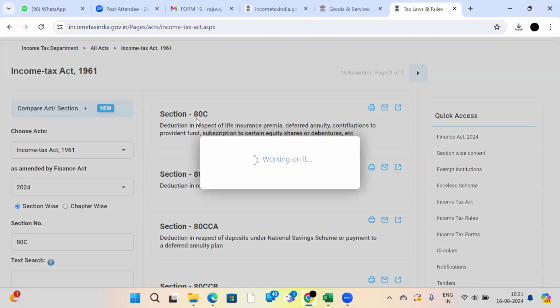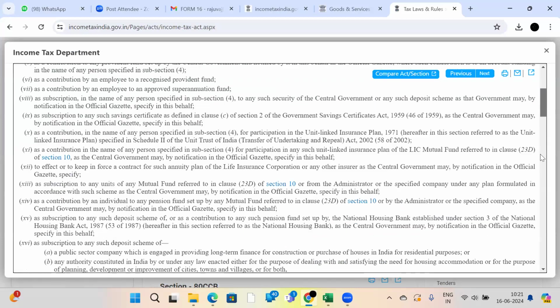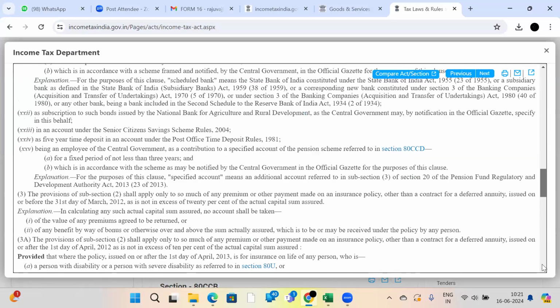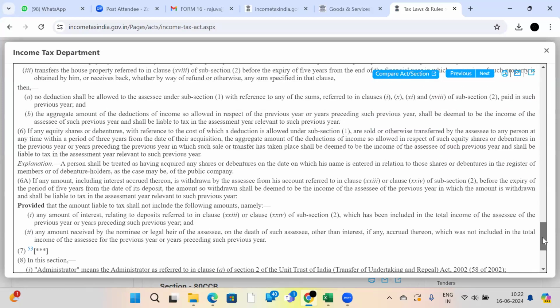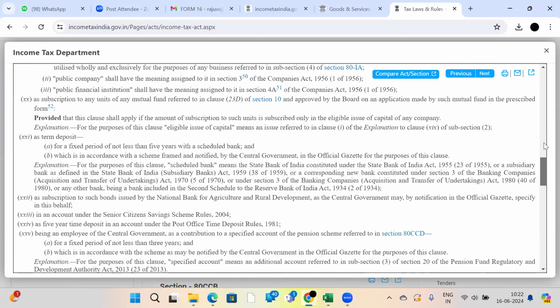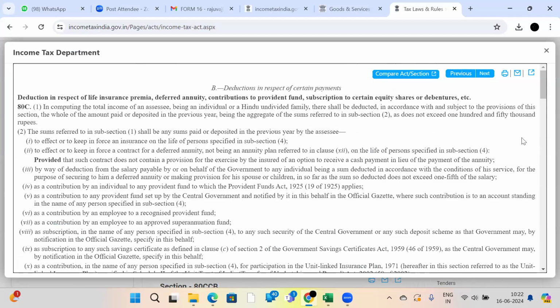Just click here. See, the total section will be visible to you. Whether we are getting salary or doing business, whether it is an individual or HUF or association of persons, all these amounts are going to be deductions for each and every person. I get calls from different clients or friends. They ask, Nagraj, can I do a fixed deposit for 1 year?